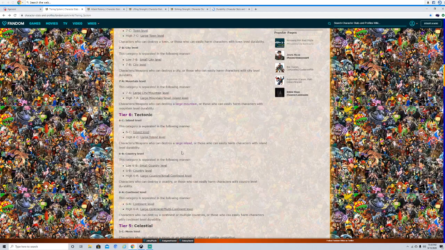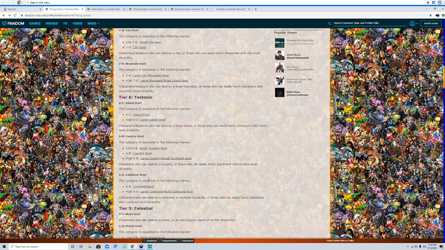Sometimes you get to these areas from how this guy can one shot this entire nation, or how this guy can one shot an entire homeland, or how this guy could generally just one shot territory, right? If you can destroy things consisting of anywhere from Colorado, or basically the size of some of the states in the U.S., then yeah, you're country level. And continent is basically just a lot more than country,